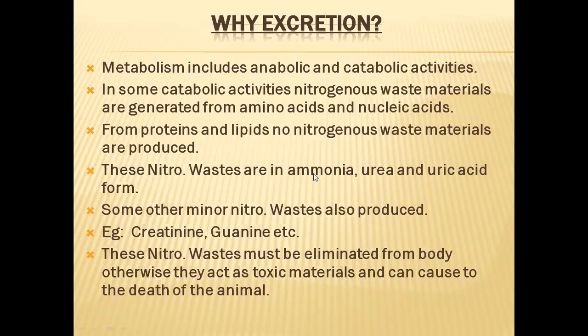So these are the three important waste materials that will be produced in the metabolism of proteins, amino acids, and nucleic acids. Apart from these three major nitrogenous waste materials, some other nitrogenous waste materials also will be there. They are produced in minor or negligible quantities. Examples are creatinine, guanine, and allantoic acid, like that. So different types of minor amounts of some other materials also will be produced.